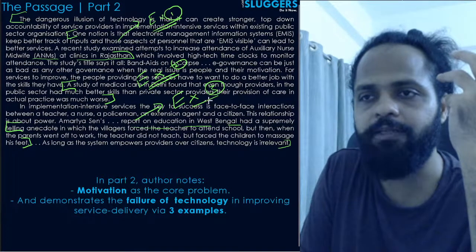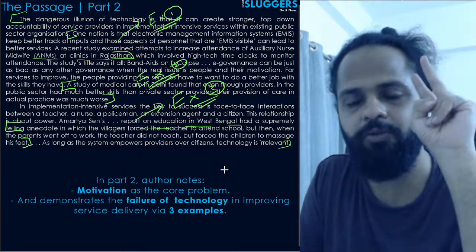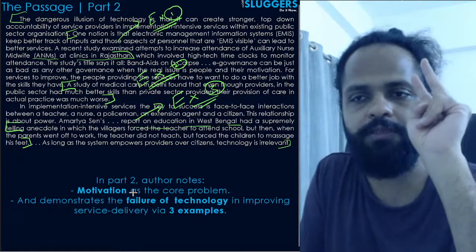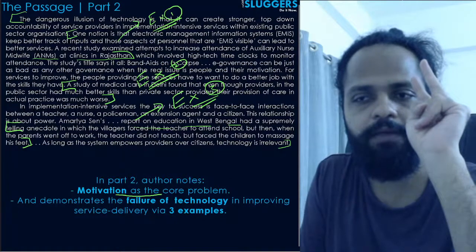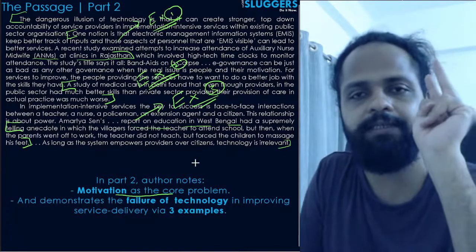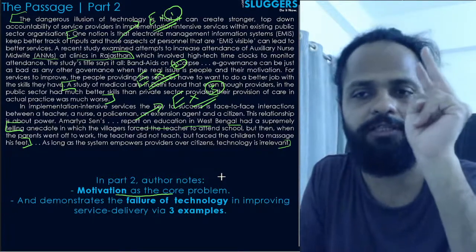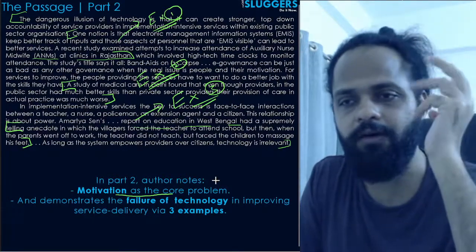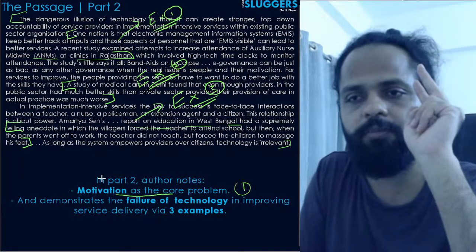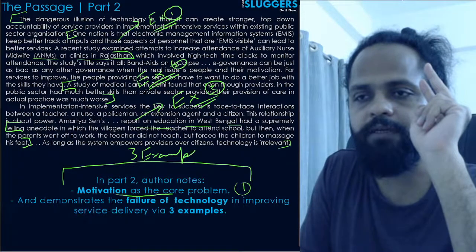All 3 examples have been used to demonstrate only 2 primary points in both of these paragraphs. And the first of these 2 primary points is that the author believes that the core problem is not technology. The core problem is motivation. In each of these 3 cases, what primarily lacked, because of which the service was not being delivered properly, was the motivation. Okay, and not, let's say, the lack of technology. That's the first point that he notes here, that is common to all 3 of the examples provided here.